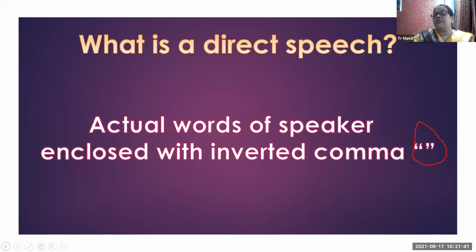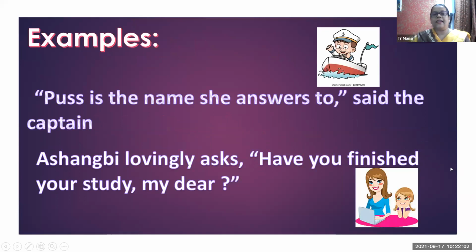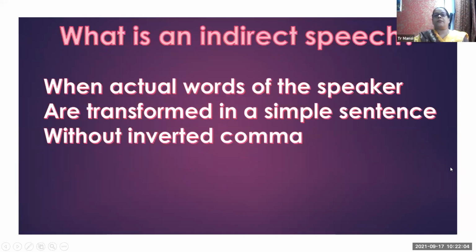In today's lesson, we are going to learn how to convert direct speech into indirect speech. There are a few rules that we have to follow, and with these rules we can convert our direct speech into indirect speech. What is indirect speech?